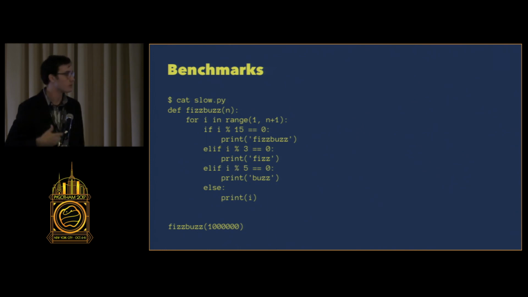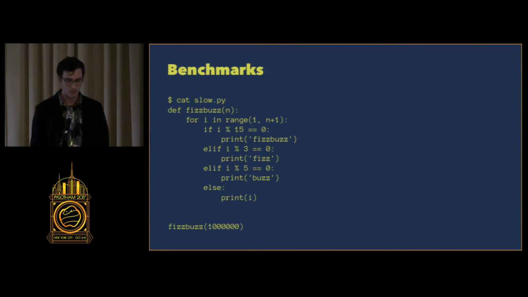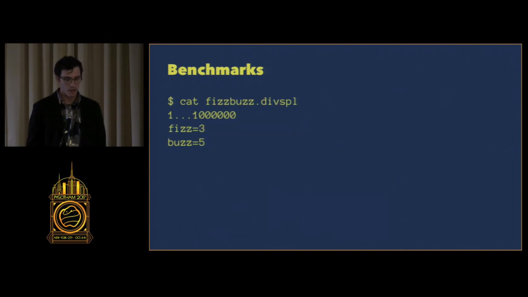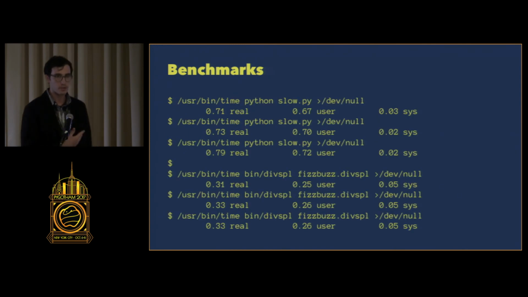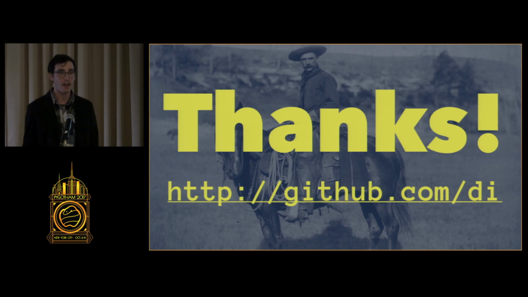So here's our slow, naive implementation, and I'll call FizzBuzz on the number 1 million, which is a lot of fizzes. And here's our divspill implementation. With some extremely rudimentary benchmarks, it seems like maybe it's not the fastest FizzBuzz, but it's definitely faster than our elementary solution. So yeah, it's kind of faster. That's the end of the talk.